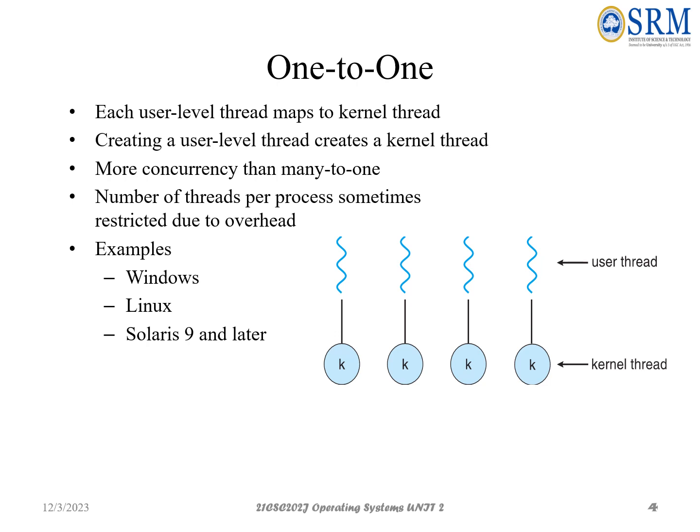So this thread is going to execute with this kernel thread, and similarly for the others. A single blocking system call will not affect the other threads in their execution, because each thread has its own kernel thread. The number of threads per process is sometimes restricted due to overhead. Examples: Windows, Linux, and Solaris 9 and later versions.